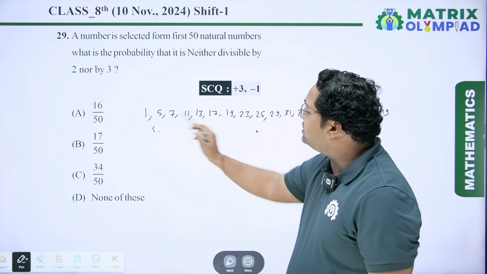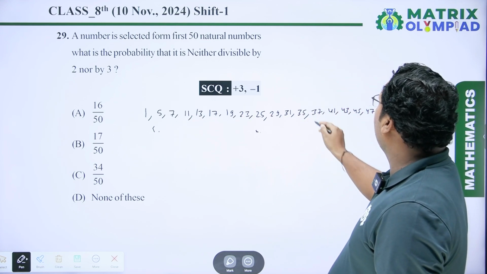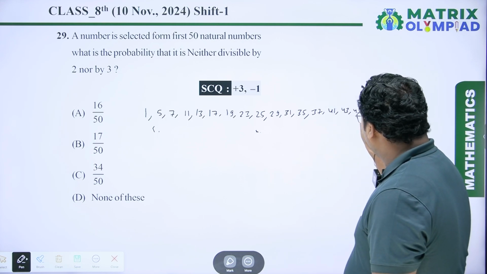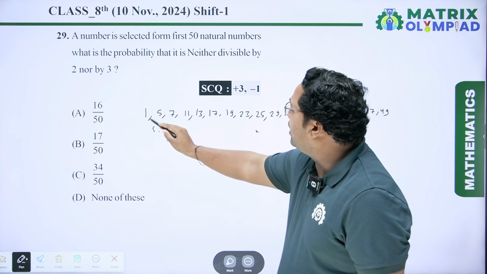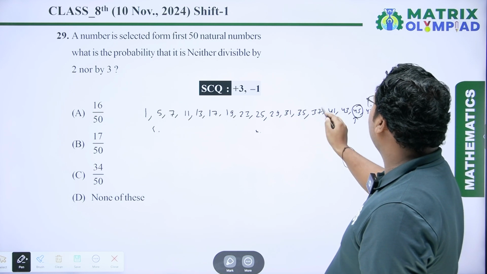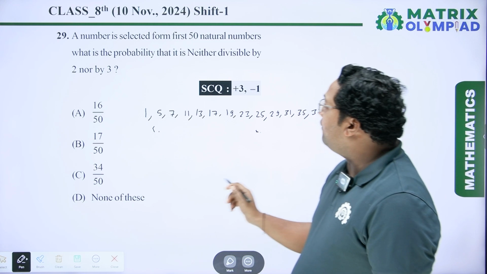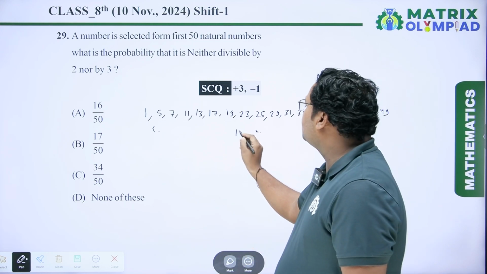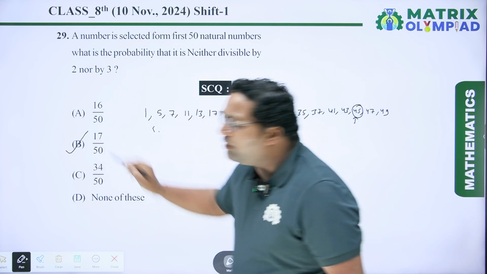So how many numbers are there? 1, 2, 3, 4, 5, 6, 7, 8, 9, 10, 12, 13, 14, 15, 16, 17. Here 45 is divisible by 3, so it will not be counted. So it is 1, 2, 3, up to 17. So the probability of a number being divisible neither by 2 nor by 3 is 17 by 50, which is option B. So option B will be the correct answer.